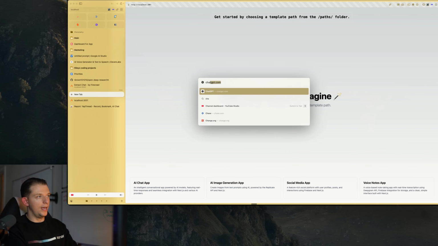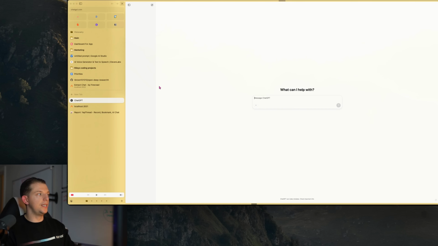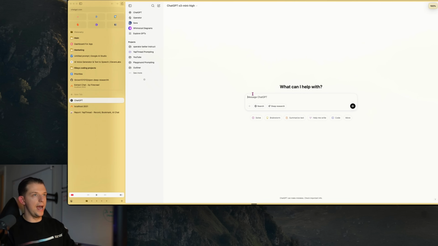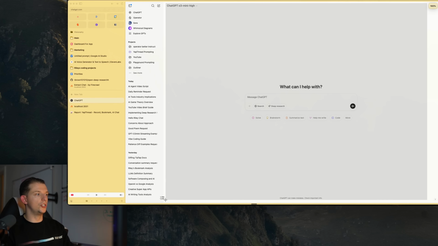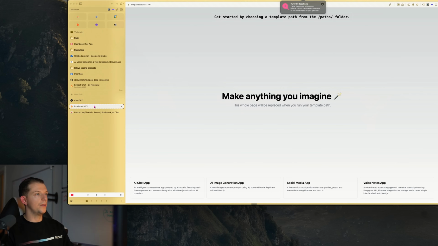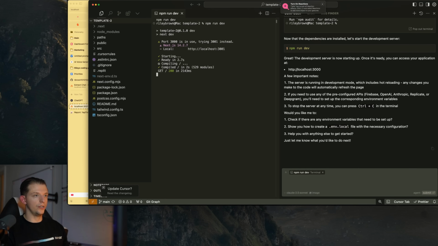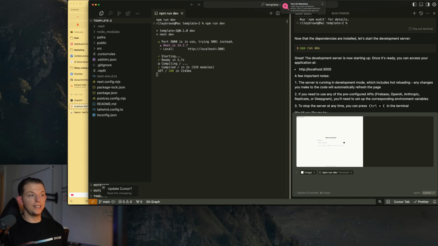So let's go ahead. We're gonna go to ChatGPT. So let's say we wanna create a ChatGPT-like app. I'm just gonna take a screenshot of this whole site. And what we're gonna do here is we are going to come back to Cursor. And then now we just pasted that in, and now we can speak to Composer again.